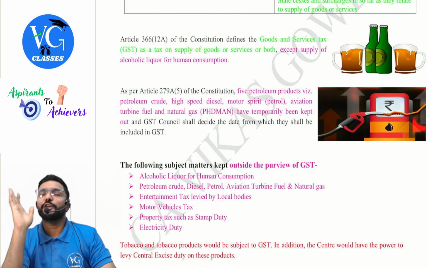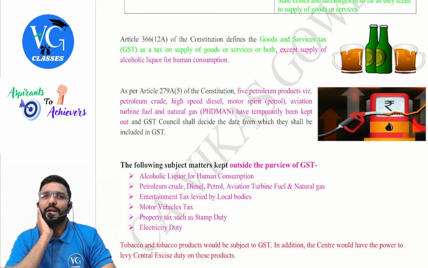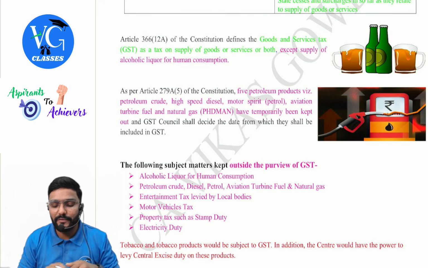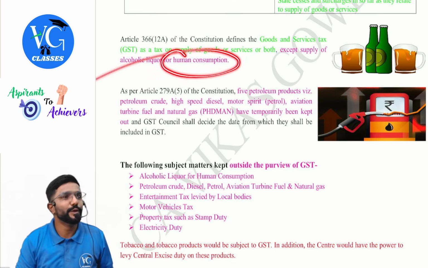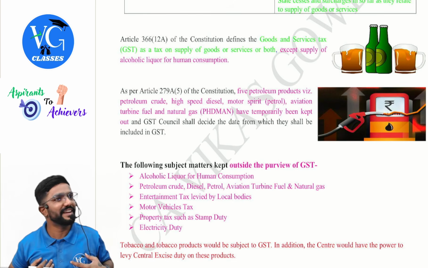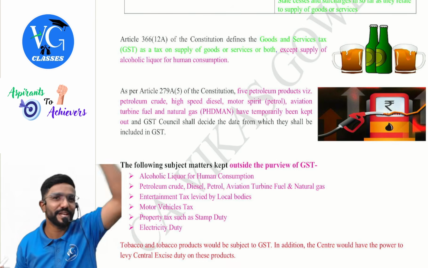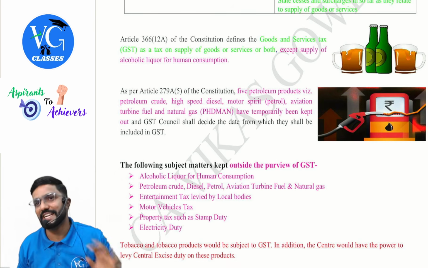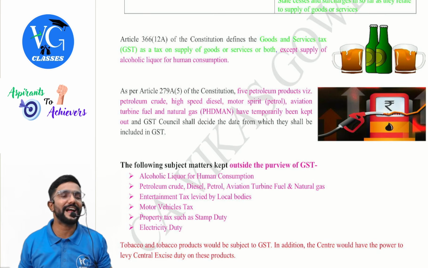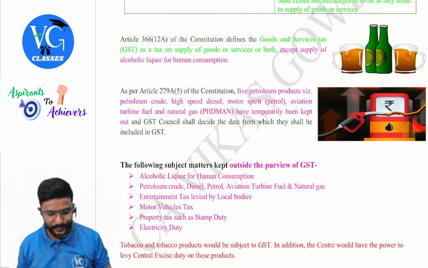So, if it is not for human consumption, is it outside GST? No, it is not. Please be careful. They have used the words for human consumption. That means on alcohol, what is levied, sir? Tax free, na? No. Whatever was there before GST, that is there, guys. That is excise on manufacture and on sales, either VAT or central sales tax.